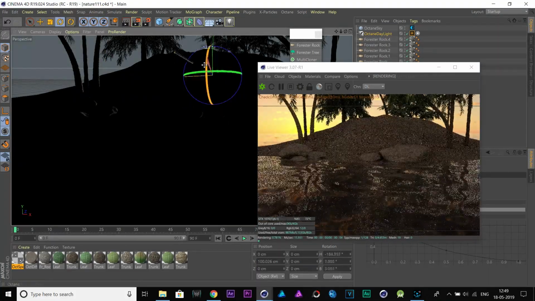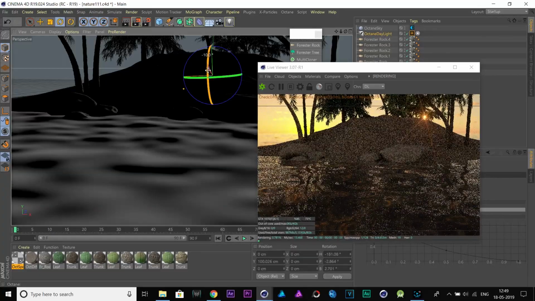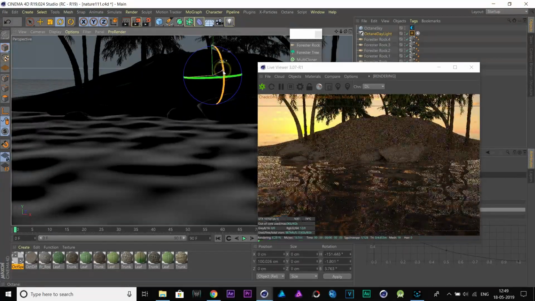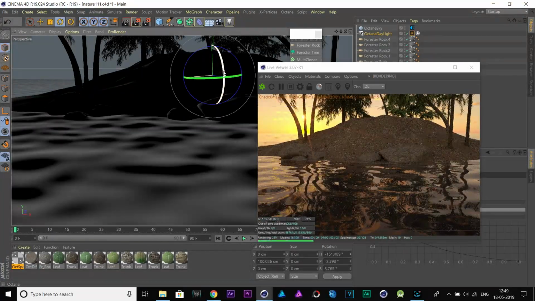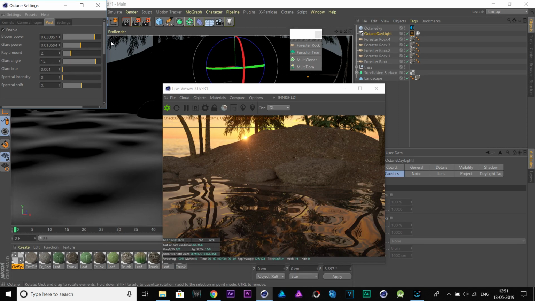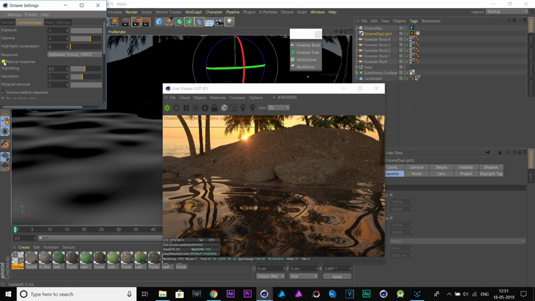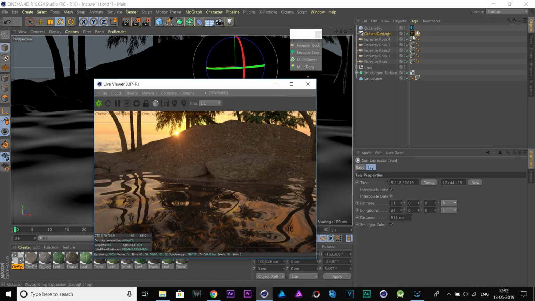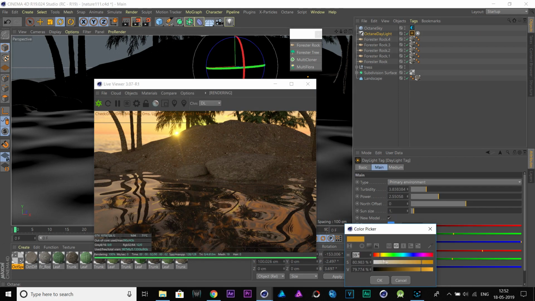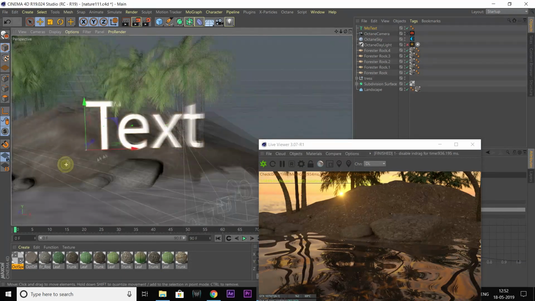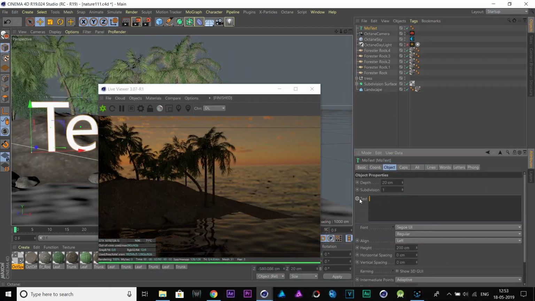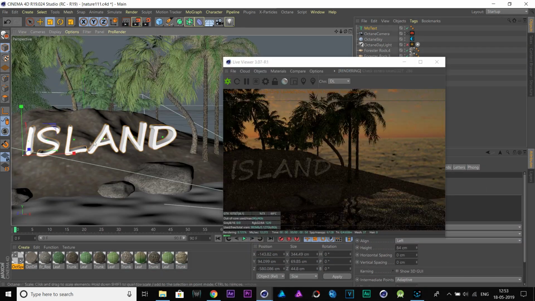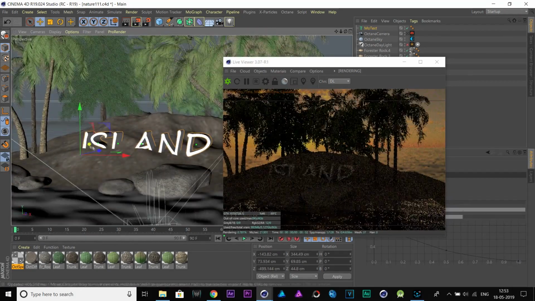Now, I am going to place the sun and the sun in the image texture in the same position. This will add more realism to this scene. Lastly, I will add a text object with a glossy material so that it reflects.